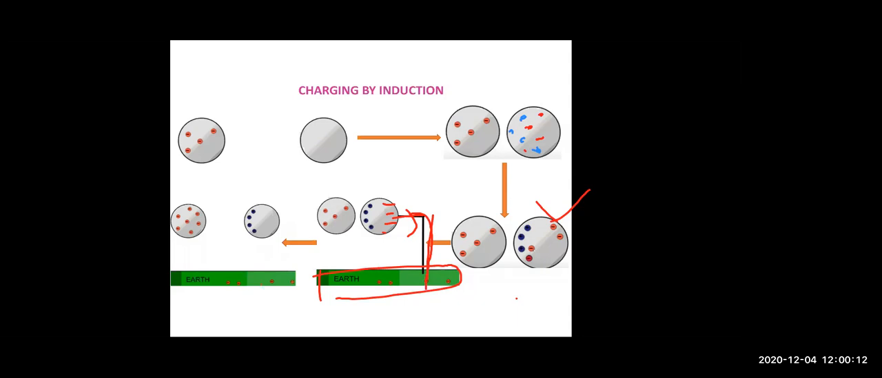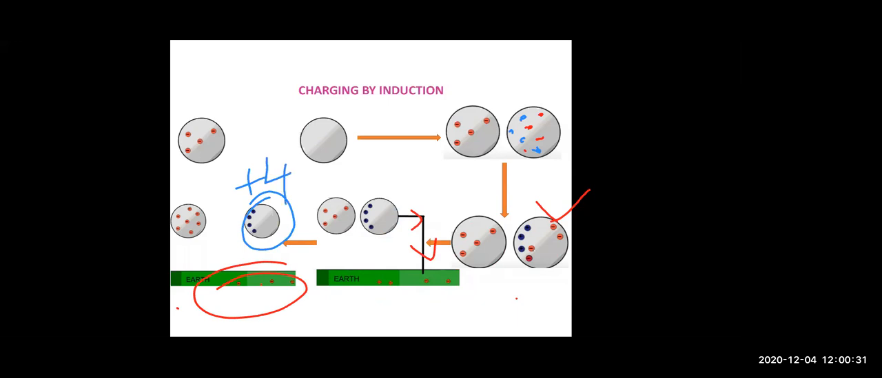Here you can see in this picture, the earth wire is missing, right? There is no earth wire. So we will remove the earth wire, and in the earth you can see the electrons. They have gone down. So now object 2 is left with positive charge, that is protons. Initially you saw that the object was uncharged, and finally the object is having charge.